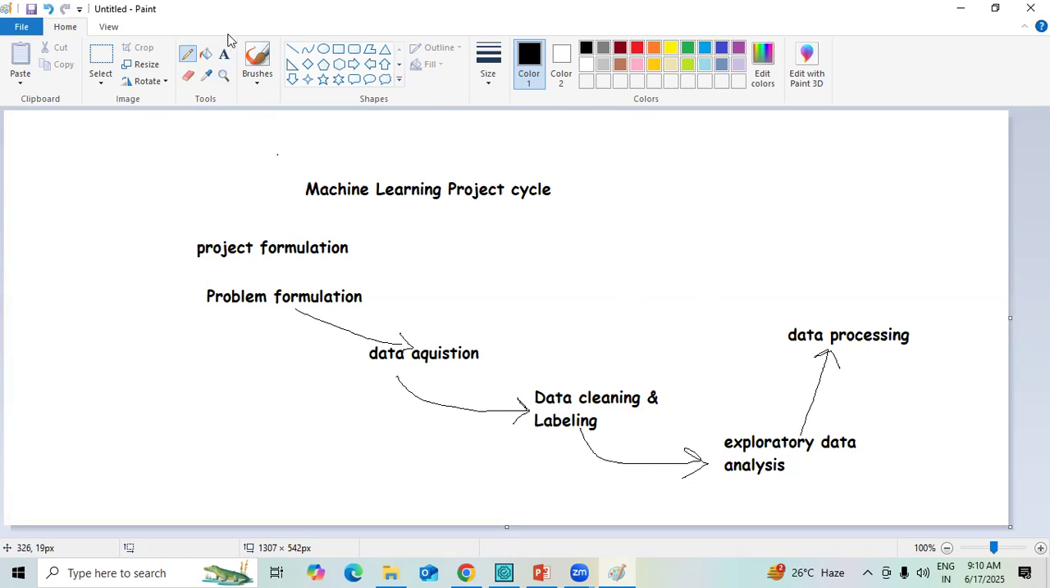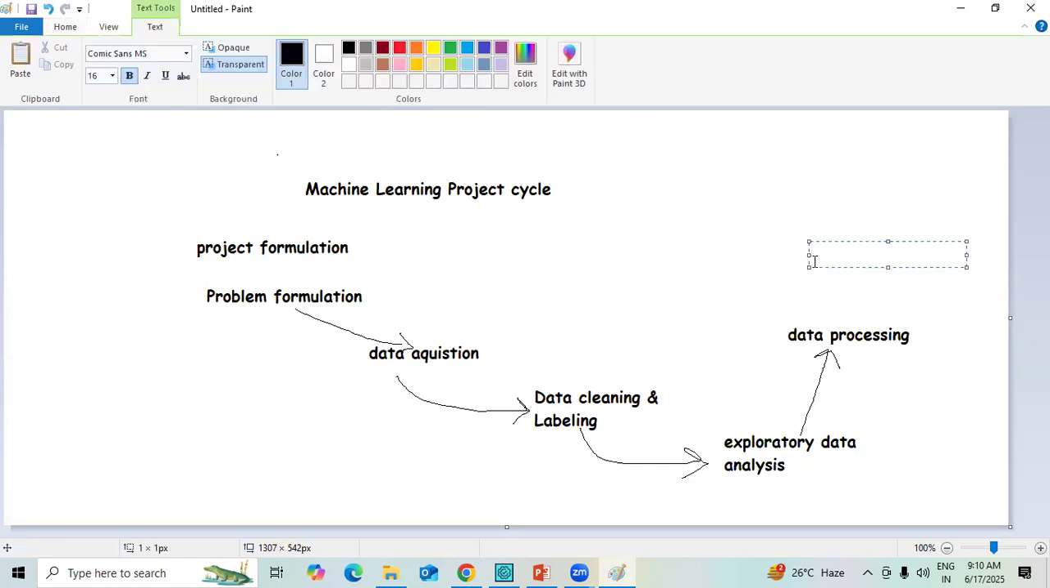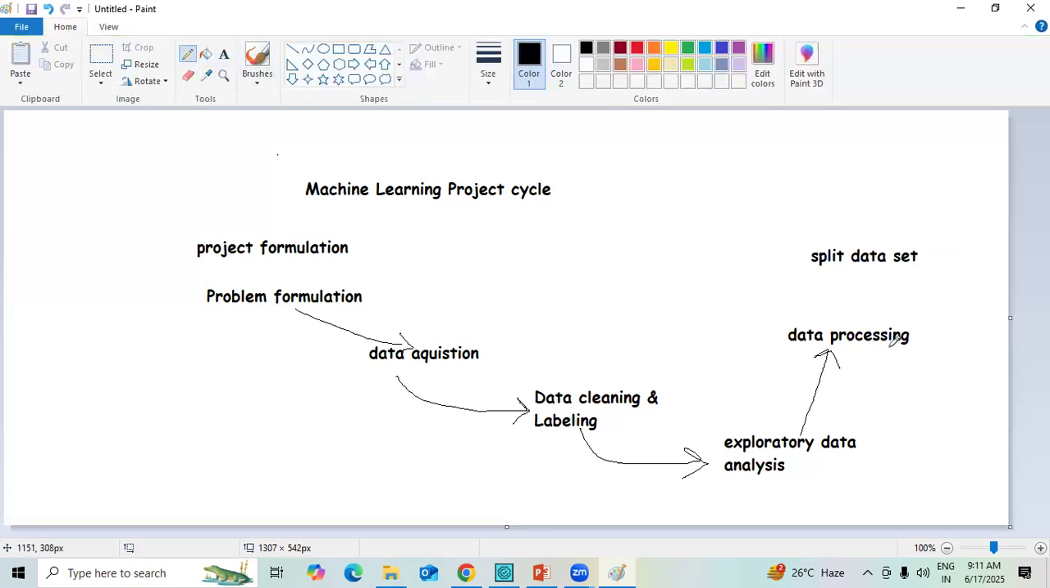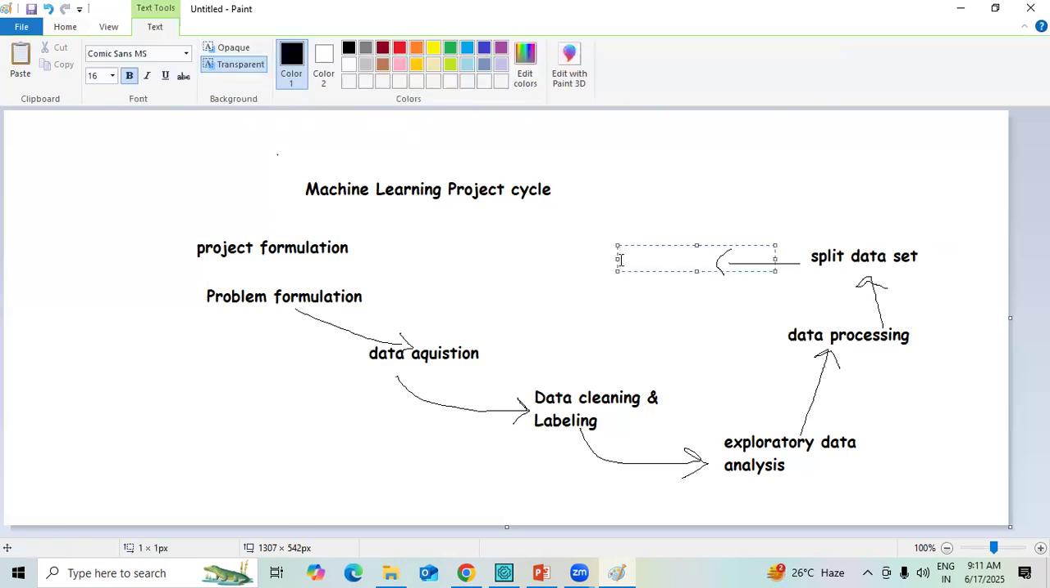From here onwards, an important thing when we are working on a machine learning project is that we need to split the data sets. Splitting the data set is important once the data processing is completed. Whenever we split the data set, there are usually a few options. One is the test data. If you want to test the data, you need to perform the final testing.